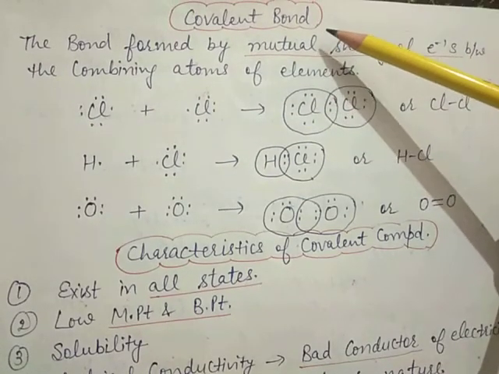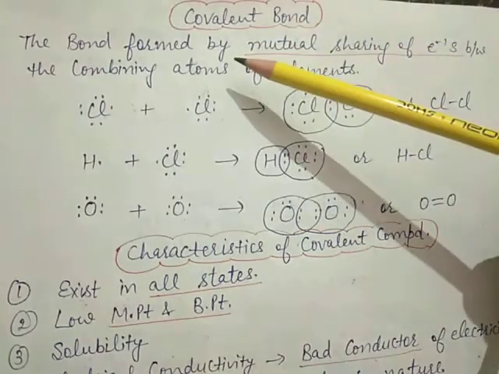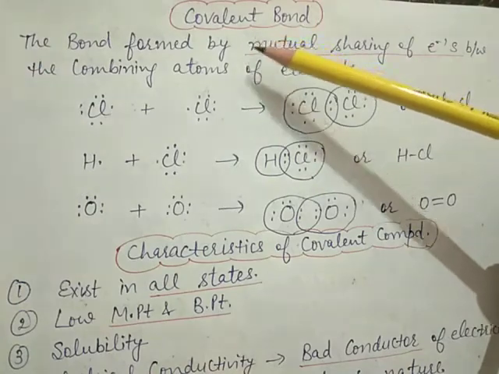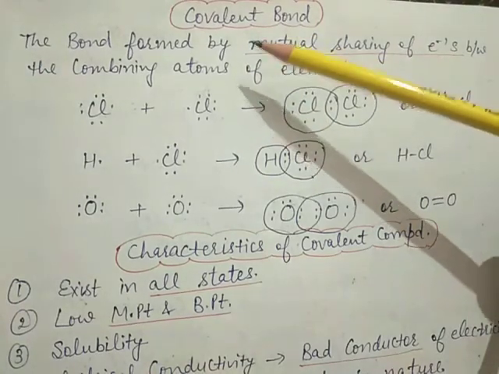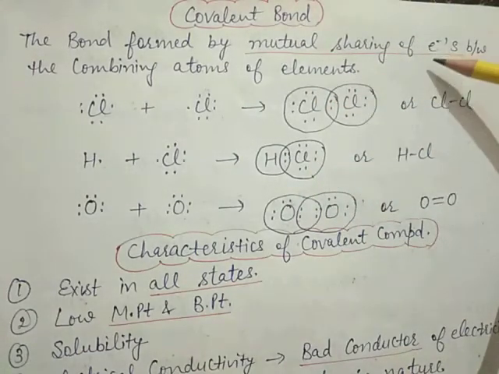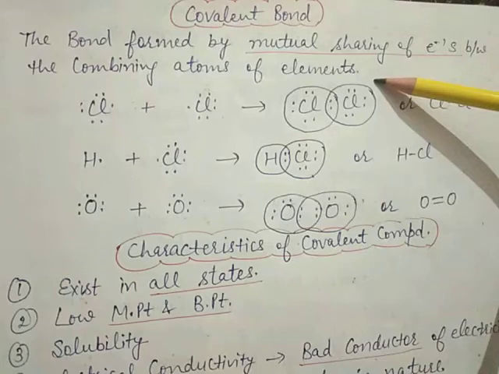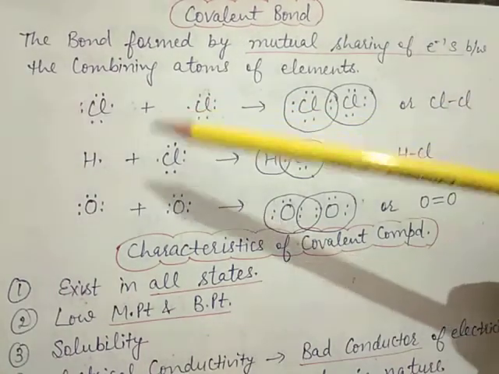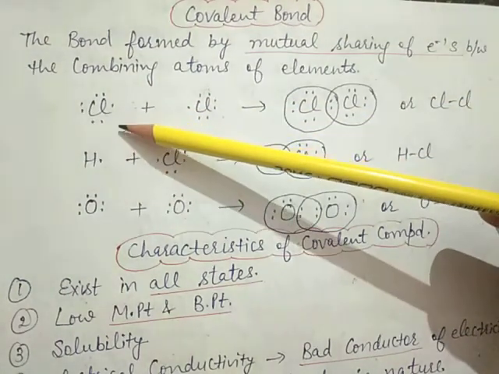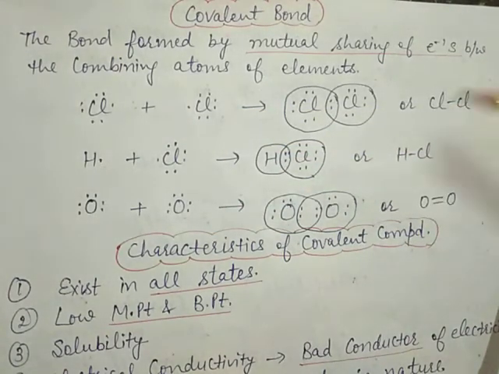Now the next topic is covalent bond. Covalent bond means, co means same, the bond formed by the mutual sharing of electrons between the combining atoms of the element. Here we take one example. Suppose this is chlorine, this is also chlorine, and it will form a Cl2 molecule.